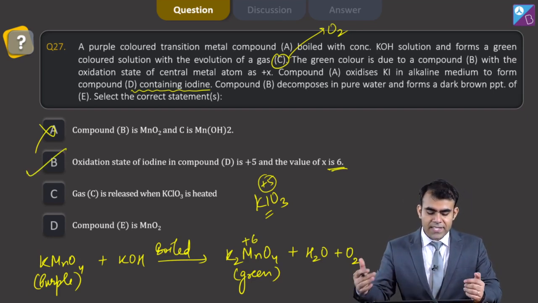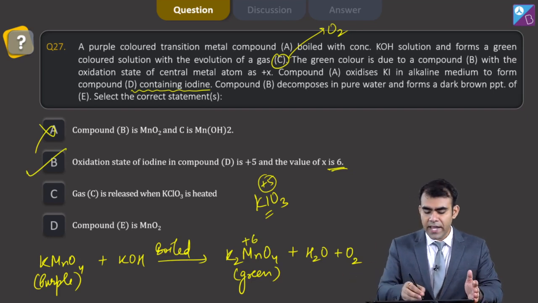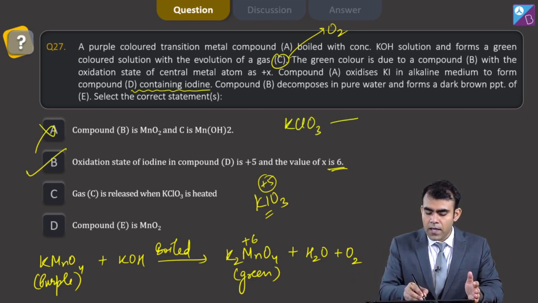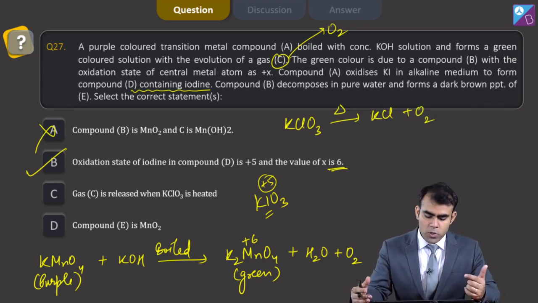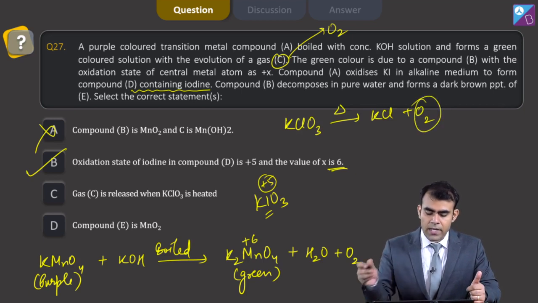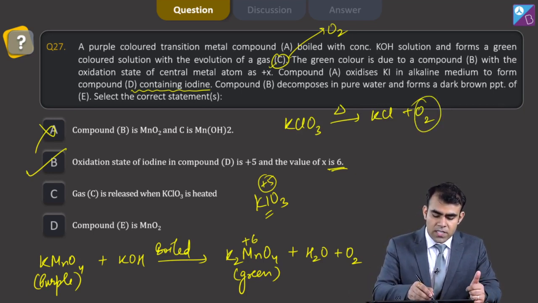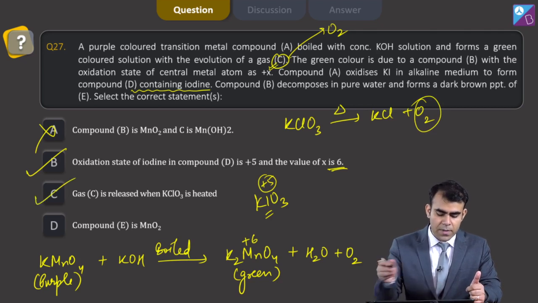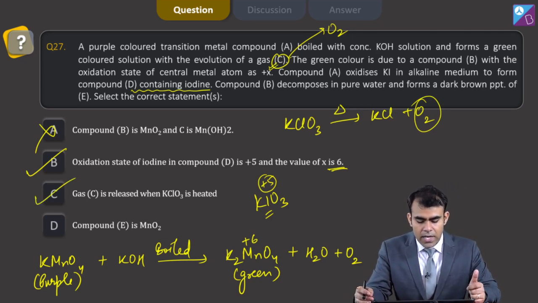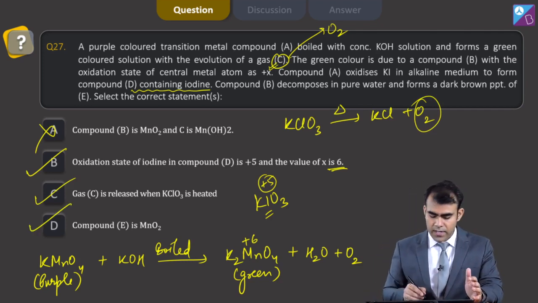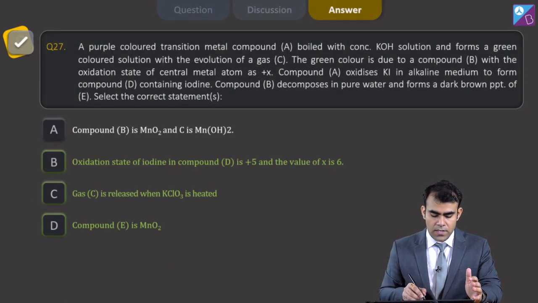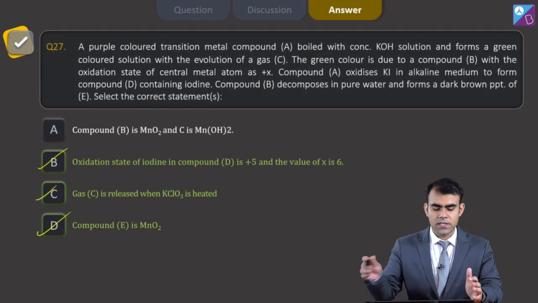Compound C is obtained when KClO3 is heated. Now KClO3 when heated gives KCl and O2. It is a very famous reaction. You have studied it in mole concept also. So this is the gas obtained, and here C is oxygen. So yes, this statement is also correct. Compound E is MnO2. Now compound E is a dark brown precipitate, that is MnO2. So yes, this is correct. So the answer is B, C and D.